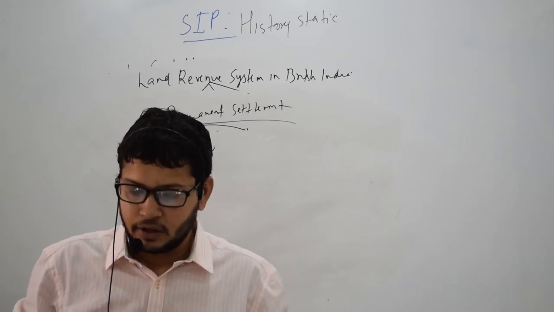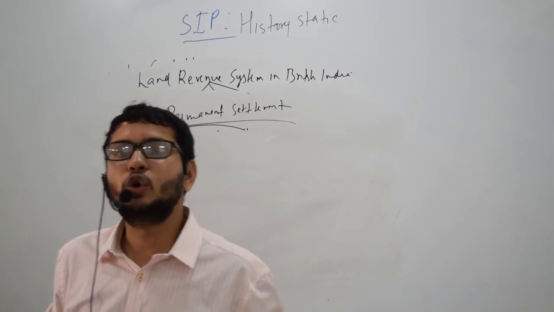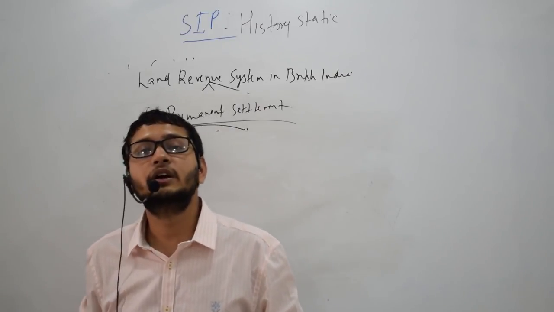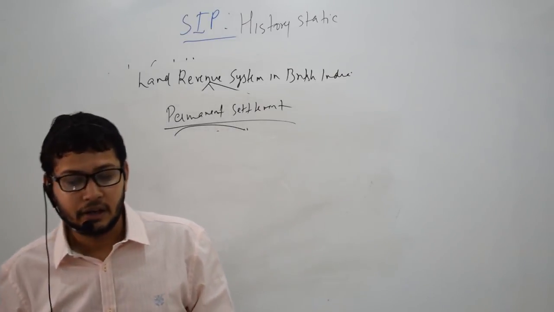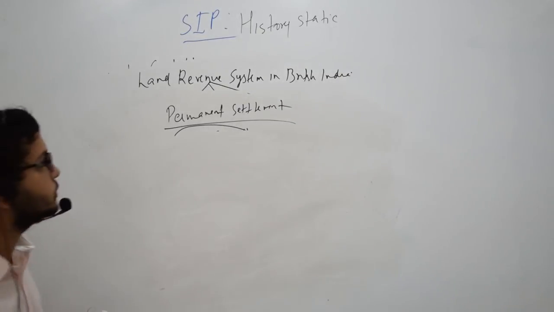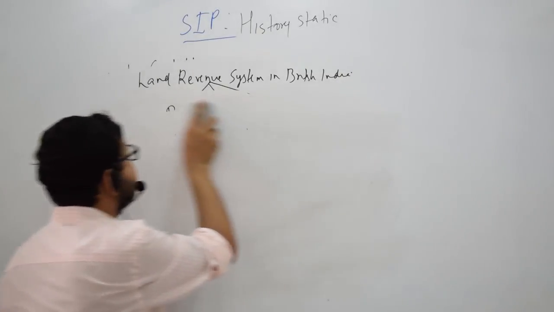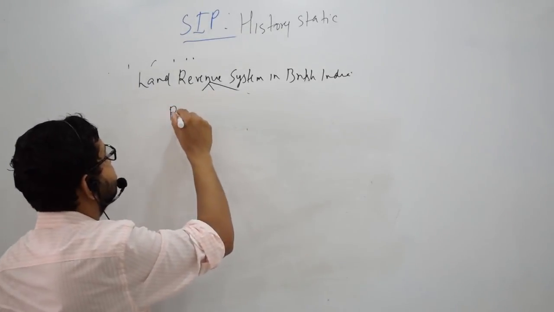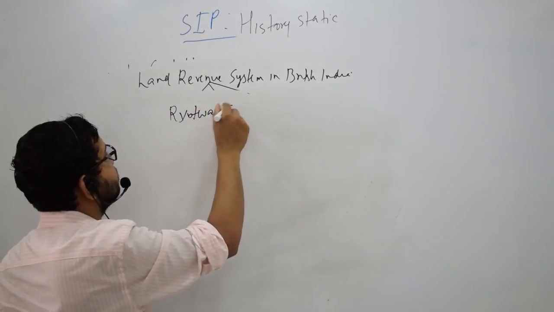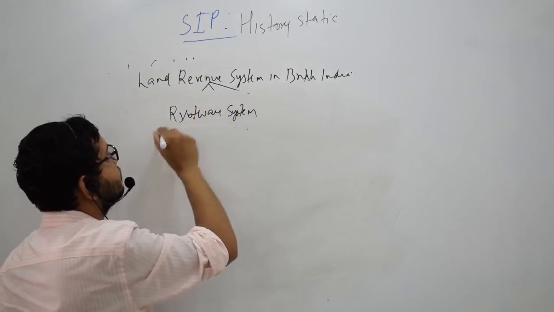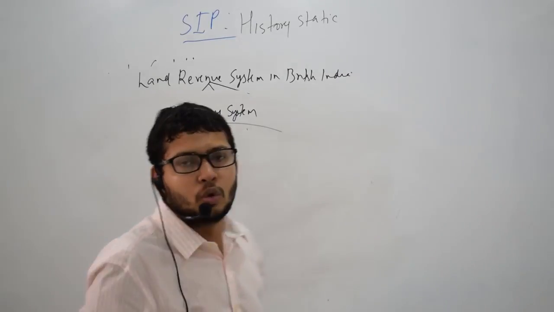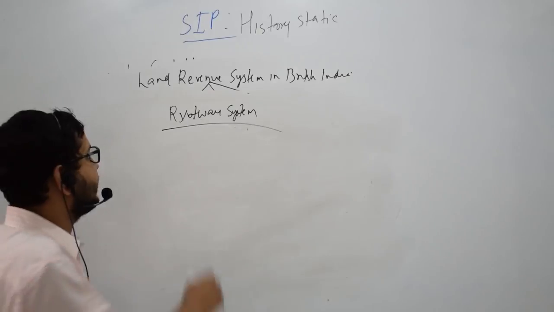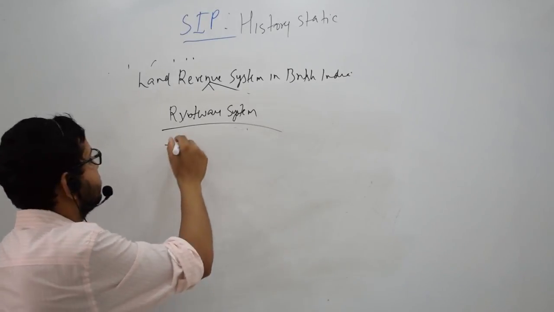So therefore, a new system called the Rotwari system was introduced in the other areas which came under the rule of the East India Company. And these other areas were Madras, Bombay and Assam. In these areas, the Rotwari system was introduced. So who introduced this Rotwari? It was introduced by Sir Thomas Munro. I think a question was asked last year on that.